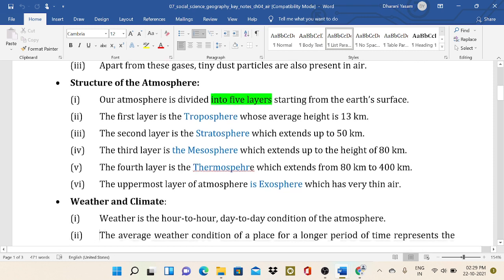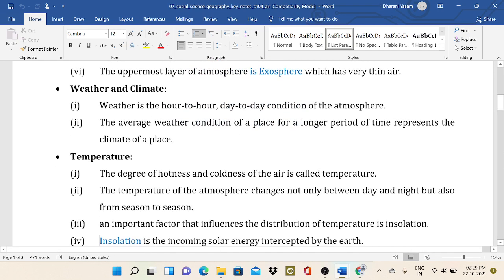Weather and climate. These five layers are very important in the atmosphere. Weather is the hour to hour, day to day condition of the atmosphere. That's a short duration condition. Climate is long term. The average weather condition of a place for a longer period of time represents the climate of a place.